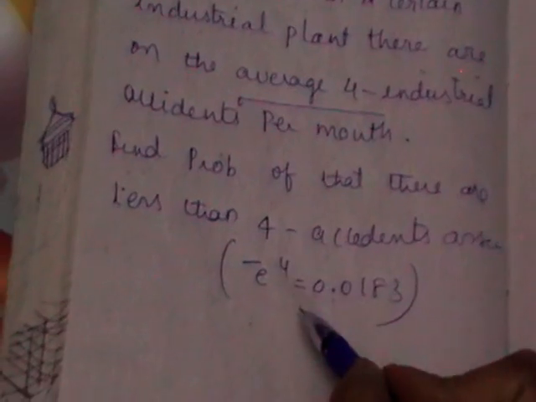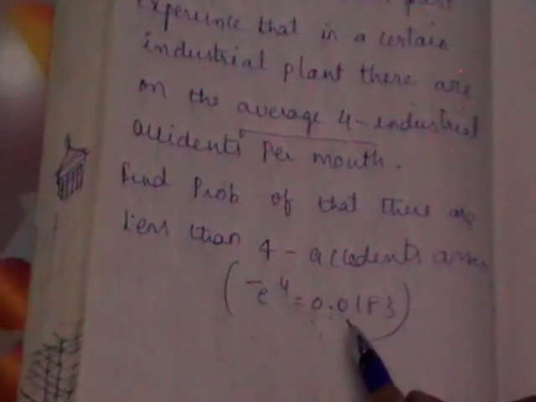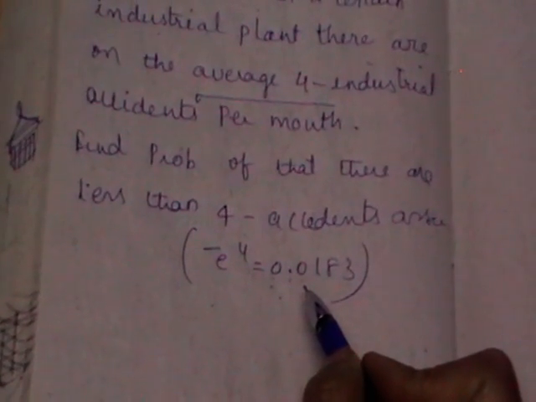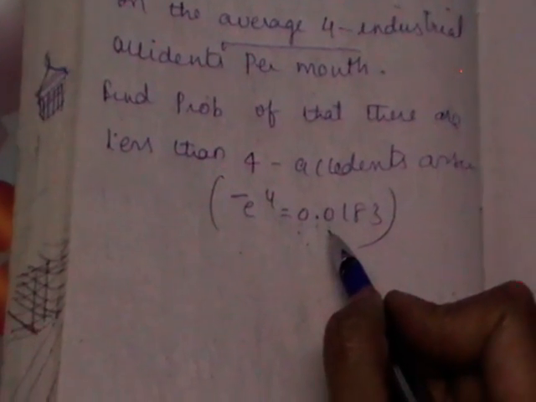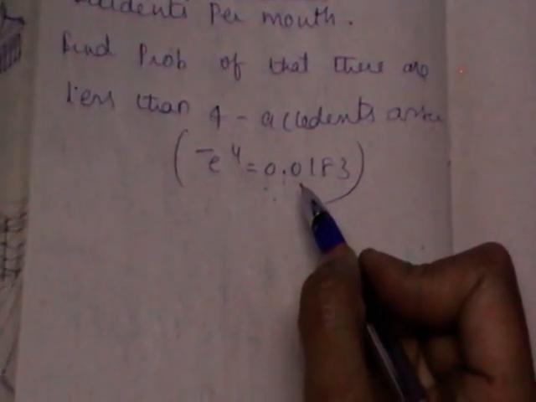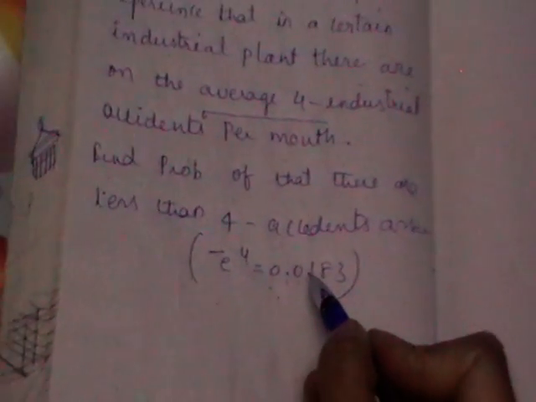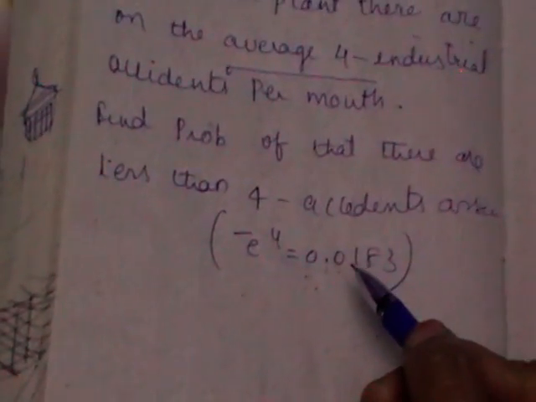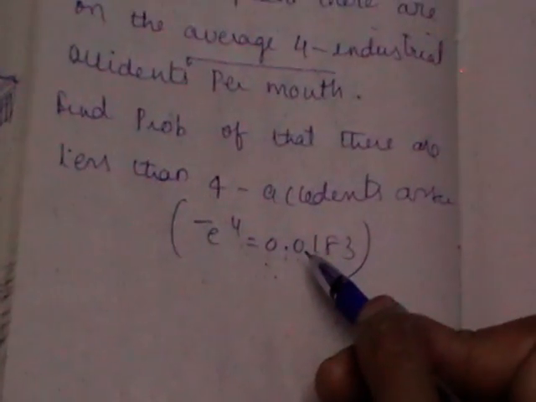It is also given e power minus 4 is equal to 0.018. Whenever we have two types of categories, like success and failure, we say that the problem comes under binomial distribution. If you go to page number 265 and 266, you'll find the applications of Poisson distribution. Just go through that. From that you'll be able to understand where we are going to use the Poisson distribution.